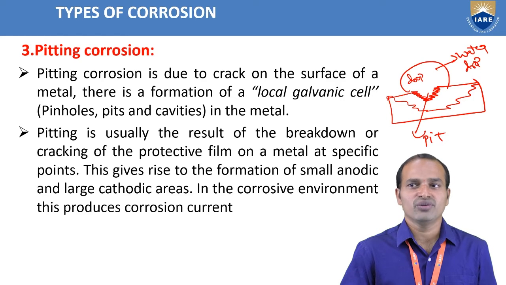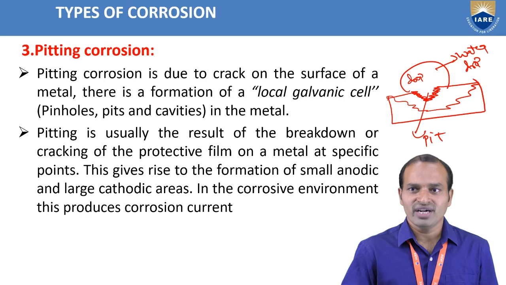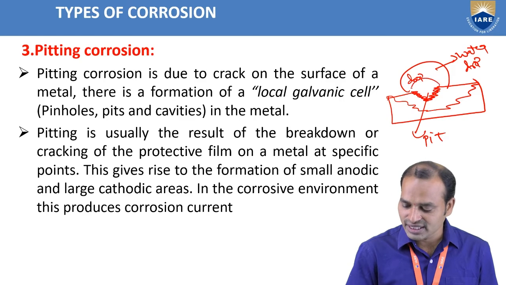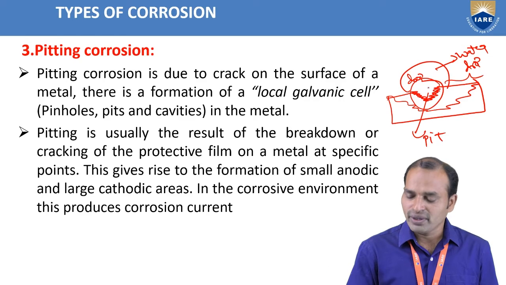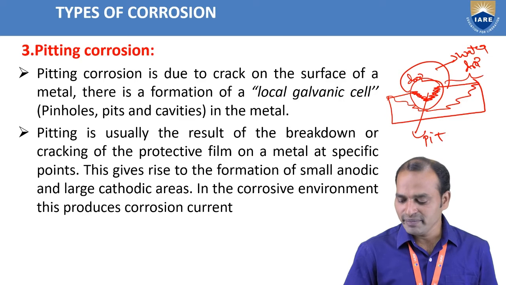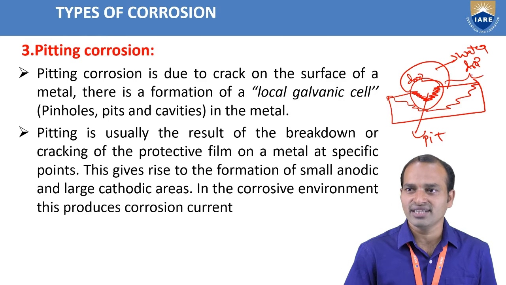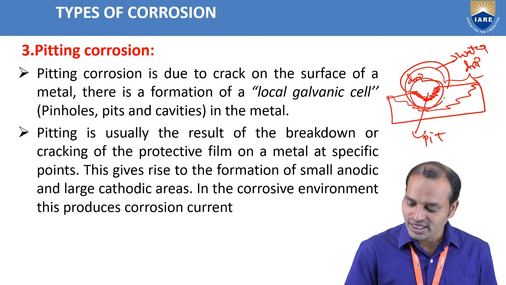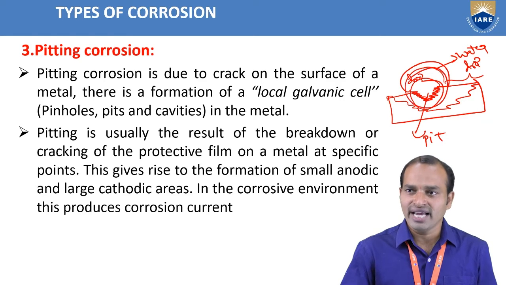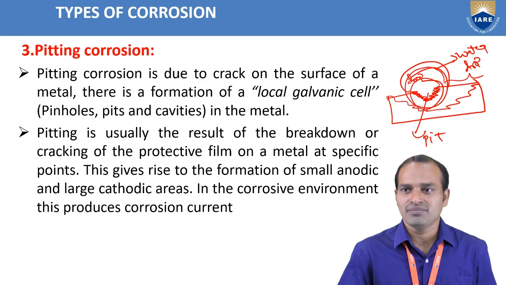This produces the corrosion current. So where the water drop is resting, this part acts as an anode, and the remaining part acts as a cathode. The anodic part has less oxygen, and the remaining part, with more oxygen, acts as a cathode. We observe the corrosion where the pit or pinholes are, that part acts as an anode. We observe corrosion only at that place.